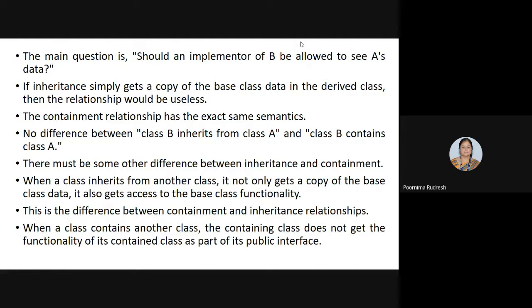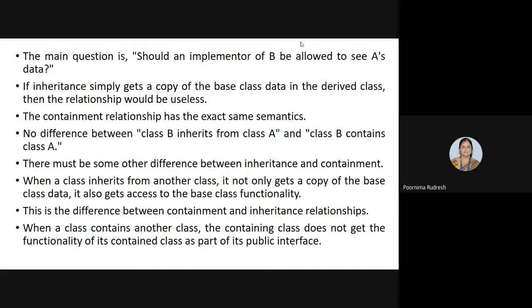If you consider the containment relationship, the derived class only consists of the data part of the base class. But in the inheritance relationship, the derived class not only gets the copy of the data, but it also gets the functionalities of the base class.